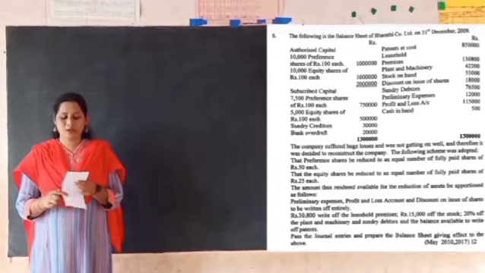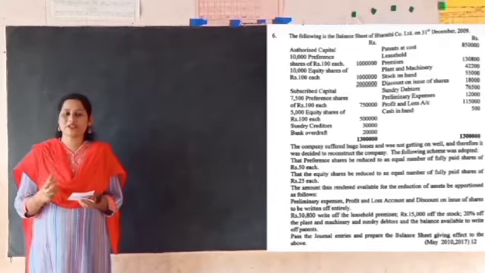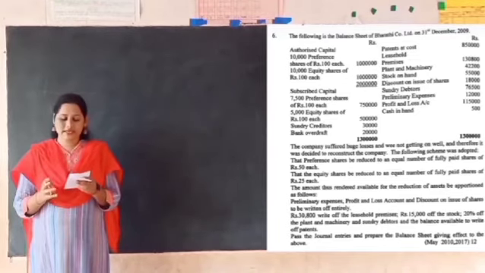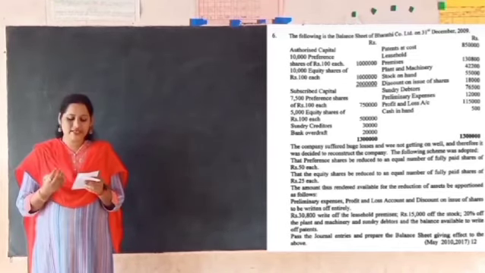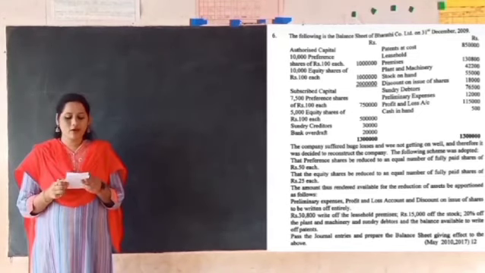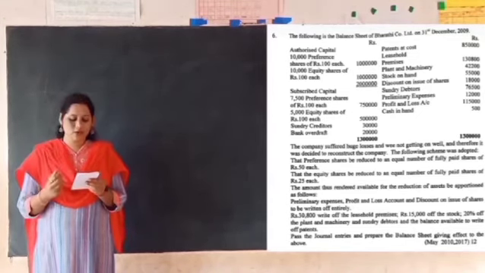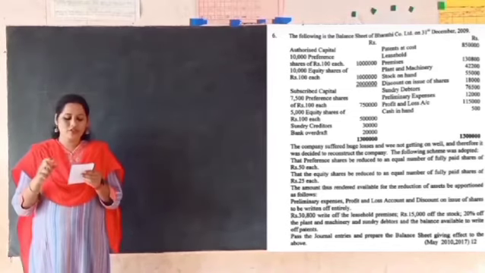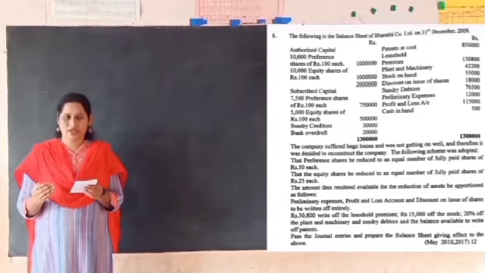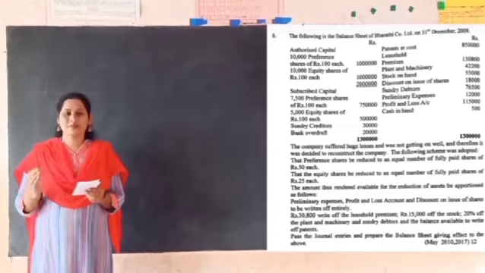Now let us analyze the question and find out what are the important aspects given in the question. In the balance sheet, if we see the asset side, they have given some of the fixed assets, current assets and also some of the fictitious assets. Then on the liability side, they have given total authorized capital of 20 lakh, which is divided into 10 lakh preference share capital and 10 lakh equity share capital. Then they have given subscribed capital.